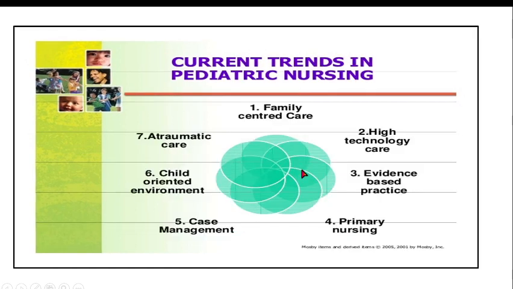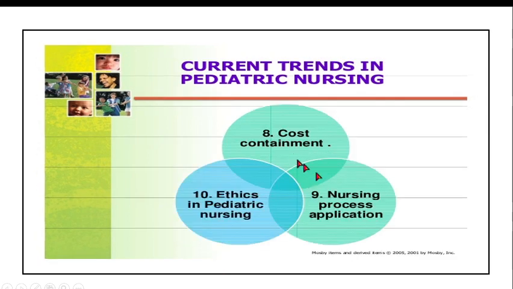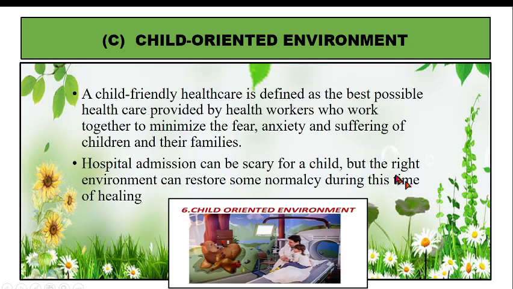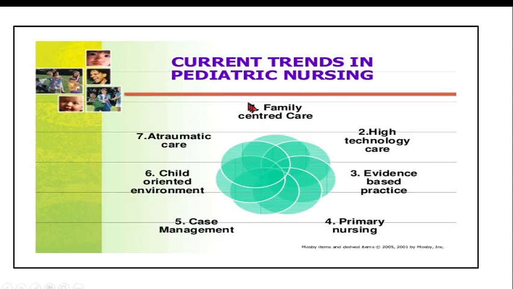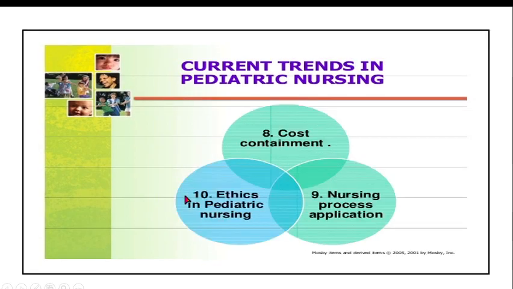So these are the 10 trends: family centered care, high technology care, evidence based practice, primary nursing, case management, child oriented environment, atraumatic care, then cost containment, nursing process application, and ethics in pediatric nursing. The first ones are already over, family centered care and atraumatic care. Now we are going to start the child oriented environment.